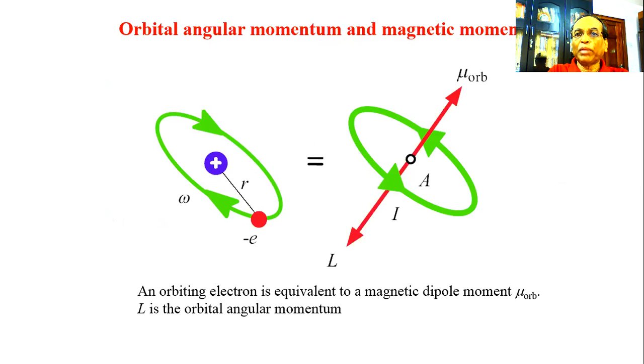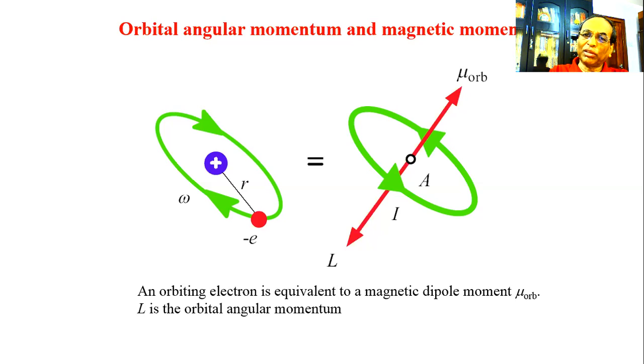Orbital angular momentum and magnetic moments. How the vectors will lie is shown pictorially here. The left hand side of the diagram shows the electron, that small red sphere, rotating in a closed loop path shown by the green arrow.